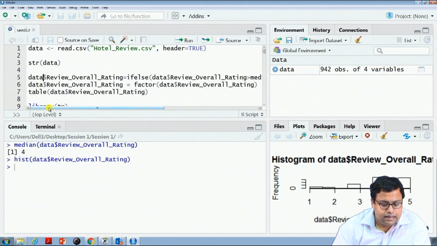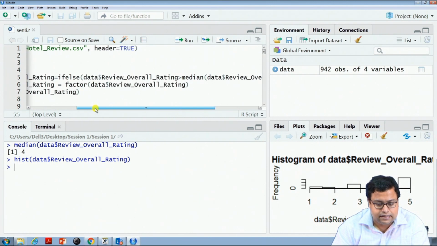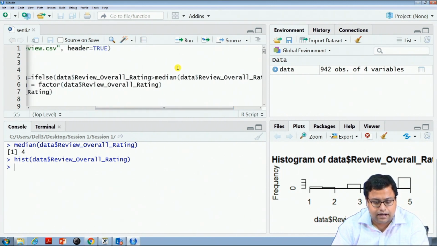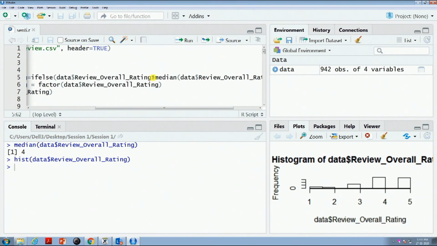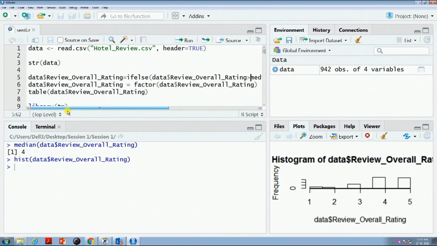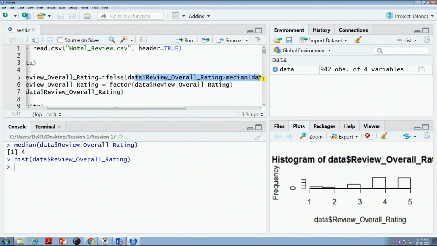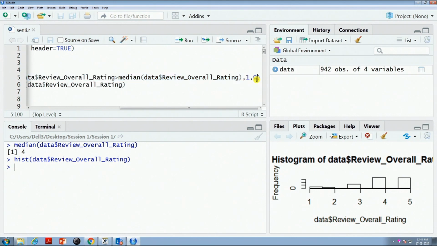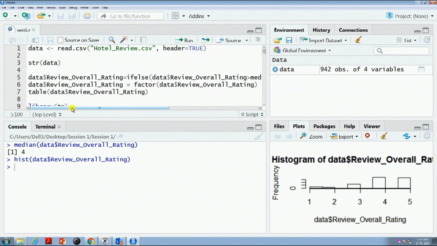So, what I do here is, data dollar review overall rating is, let us say, greater than the median. If I just write greater than, it has to be higher than 4, and if it is not higher than 4, then it will be negative. So, I use ifelse: if data dollar review overall rating is greater than the median of that, then it is 1, otherwise 0. I am changing this to 1 and 0. I will rather say greater than equal to.